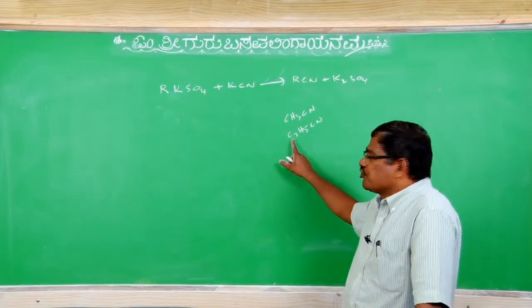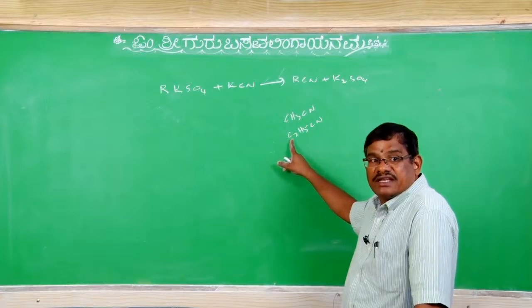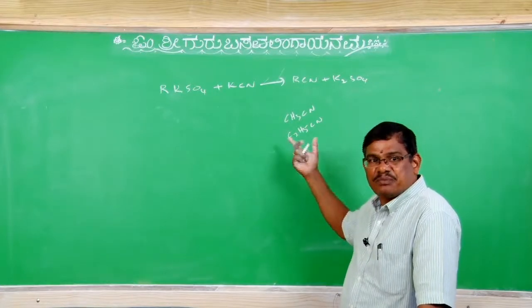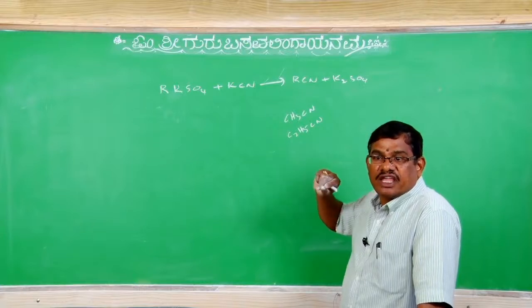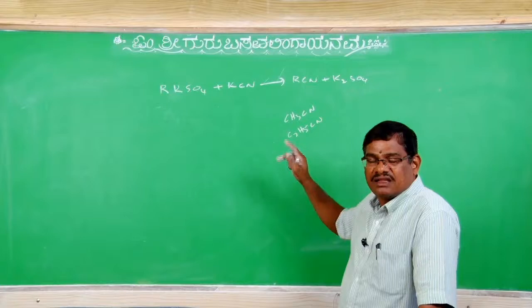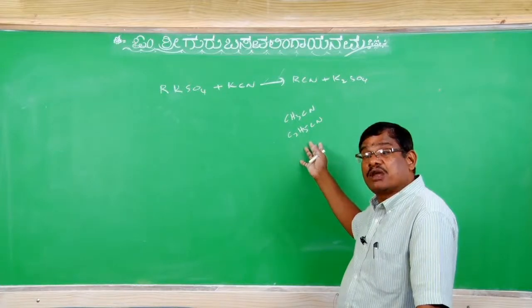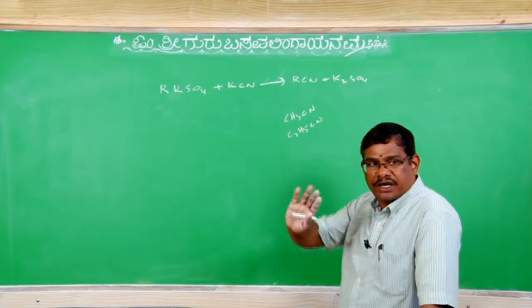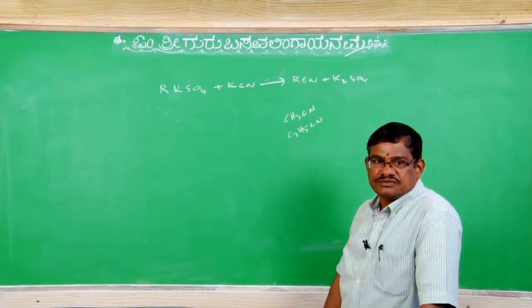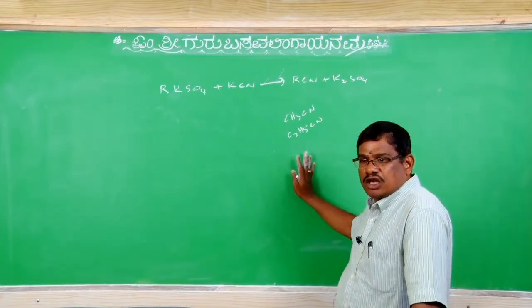So the melting point of C4 may be higher than C5, even though C5 is bigger in size. So for even-numbered, symmetric alkyl cyanides, melting points will be higher, but this does not apply to boiling point. For boiling point, as the number of carbon atoms increases, boiling point increases. Clear? So that is solubility.